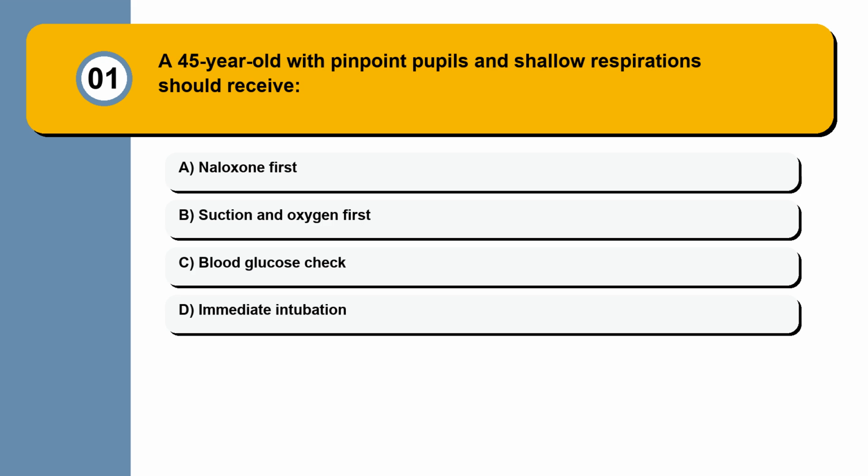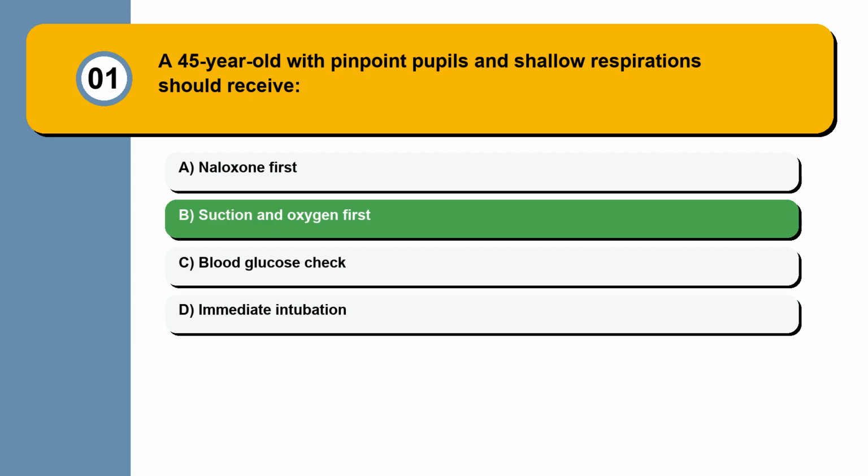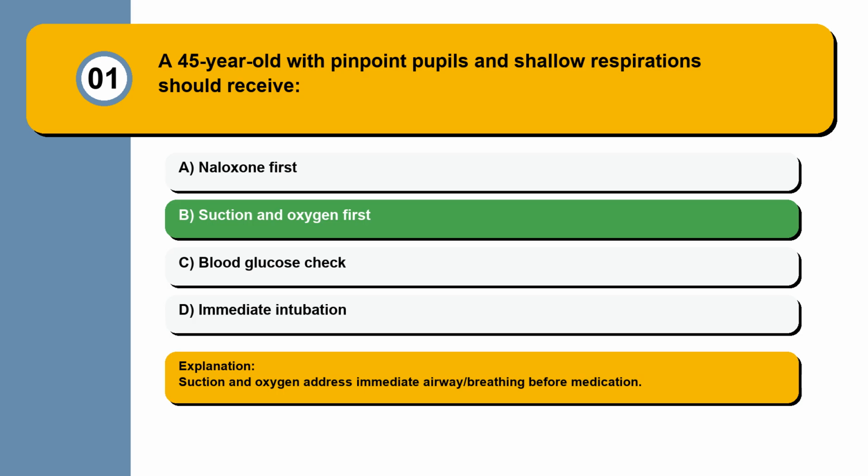Question 1. A 45-year-old with pinpoint pupils and shallow respirations should receive: naloxone first, suction and oxygen first, blood glucose check, or immediate intubation? Suction and oxygen address immediate airway and breathing before medication.